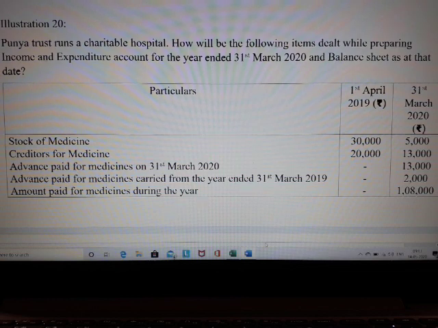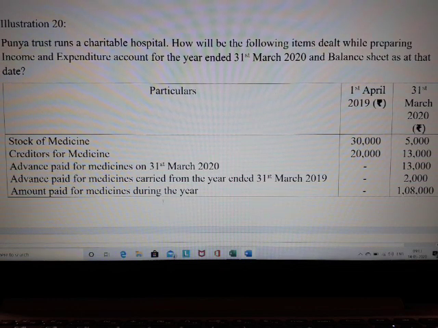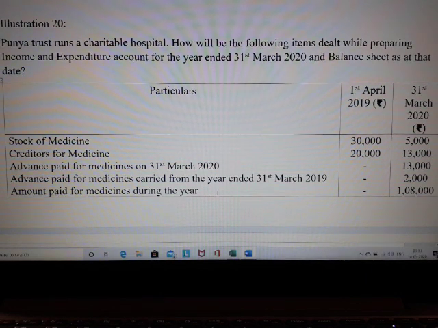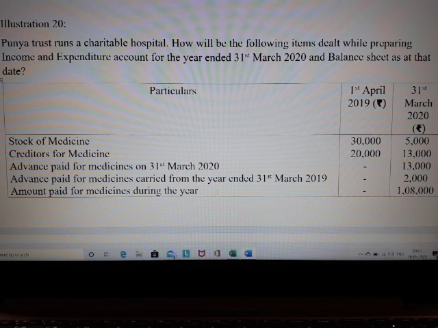The next problem says Punya Trust runs a charitable hospital. So when you are working out for a hospital, obviously what will be the stock? It's obviously going to be your medicines. Can you understand? So for different NPOs, if you are going to work for a sports club, you will have sports material. If you are working for a normal non-profit organization, there may be stationery, or if you are working for hospitals, you may get medicines. So like this only you will get the problems.